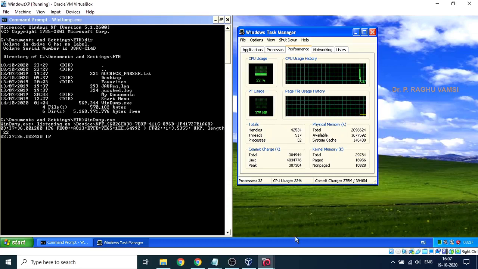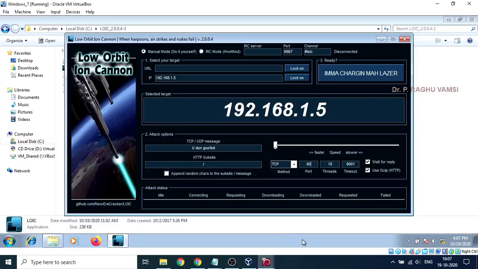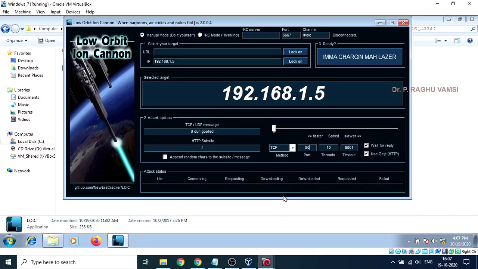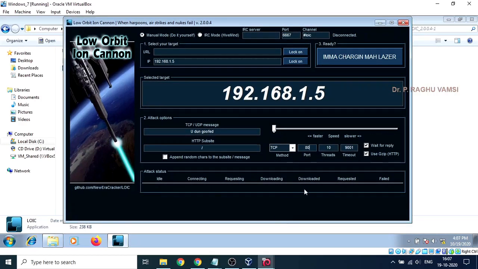Now I will start the attack from Windows 7. Let us start the attack and we'll see. This is the place where you will find how the attack is going on and what the status of the attack is, how many SYN signals were requested and how many got a reply. This kind of statistical information you will find in the attack status once you start the attack. Now I'm starting the attack. Here the number of SYN requests keeps on going up.